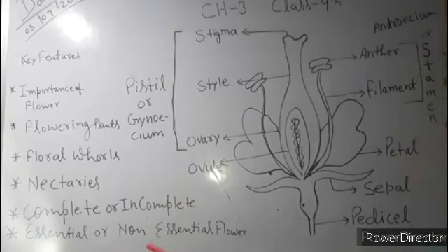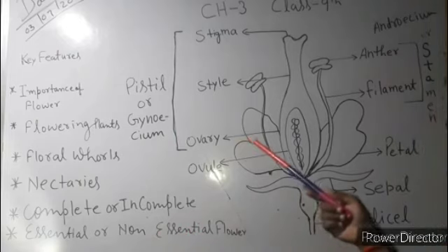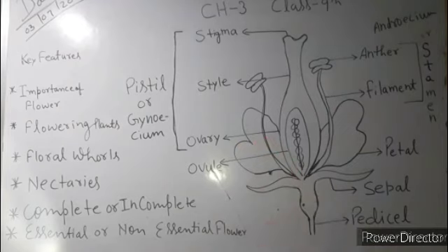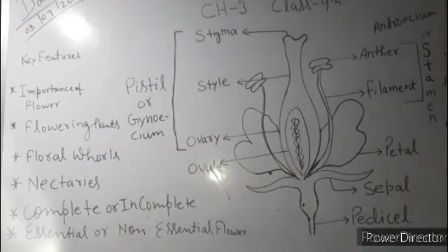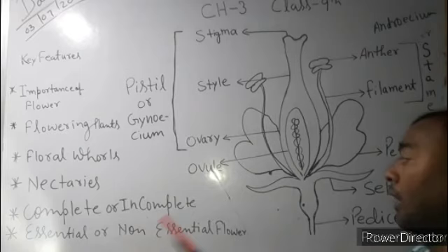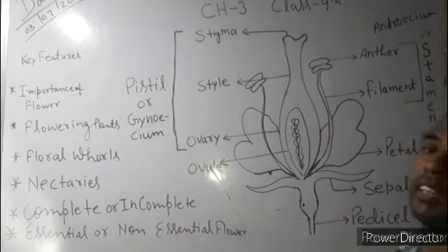Okay? And the non-essential parts do not take part in reproduction directly, but they help in doing so. That is, sepals and petals. These are the non-essential organs, which help in reproduction and pollination, but do not directly take part in the reproduction.